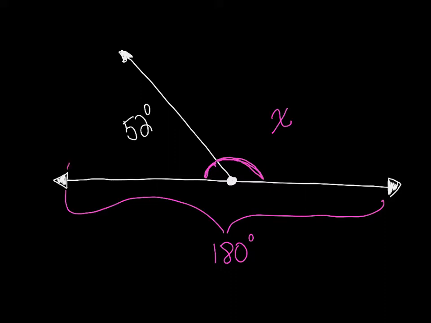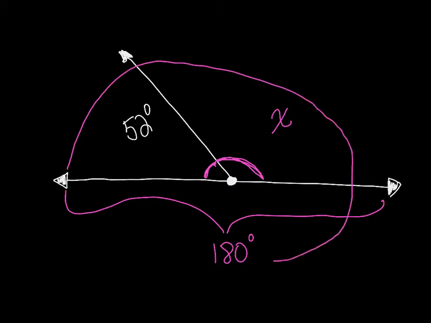So we have 52 degrees plus the X, which is going to give us 180 degrees. So I can actually make this into an equation. I can say 52 degrees plus X is equal to 180 degrees. And we need to solve for X. That's what's the missing obtuse angle in order to make this supplementary angle of 180 degrees.